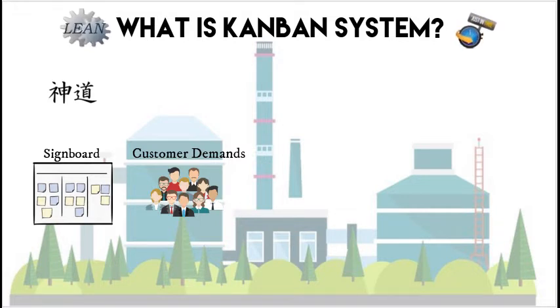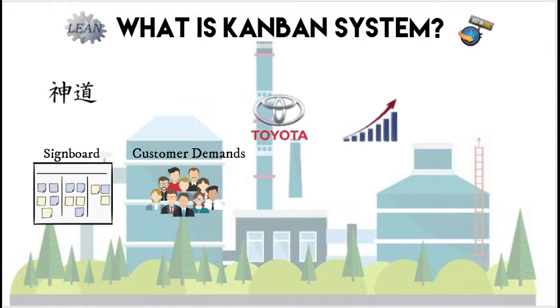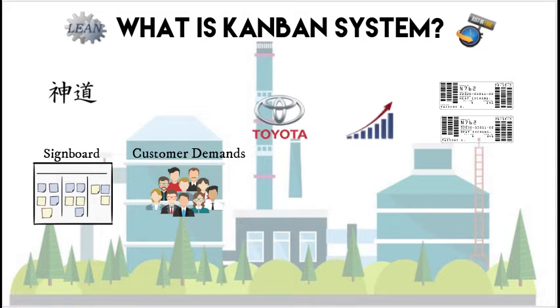This system was developed by Toyota engineers in 1940 to improve manufacturing efficiency. The system takes its name from cards that track production within the factory. Kanban is a method that is used in many applications in various processes.